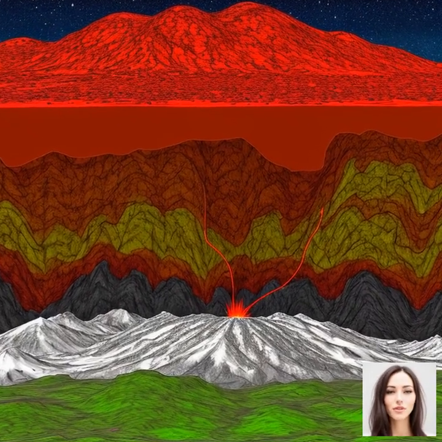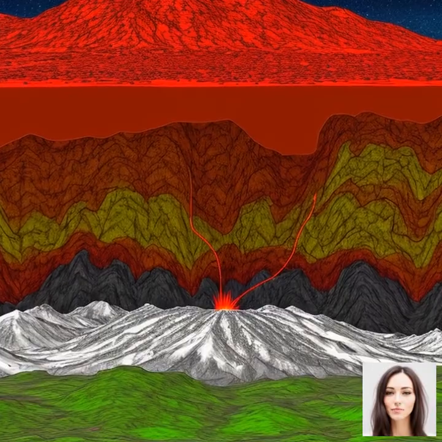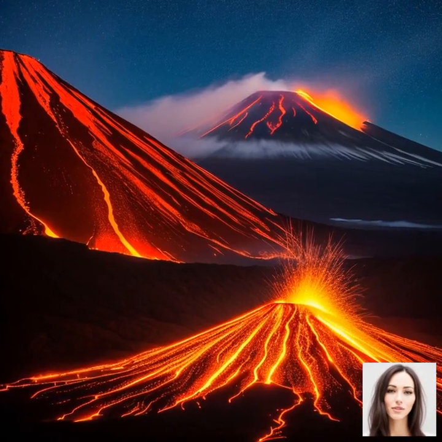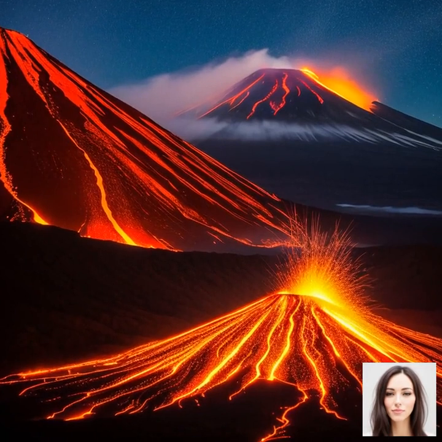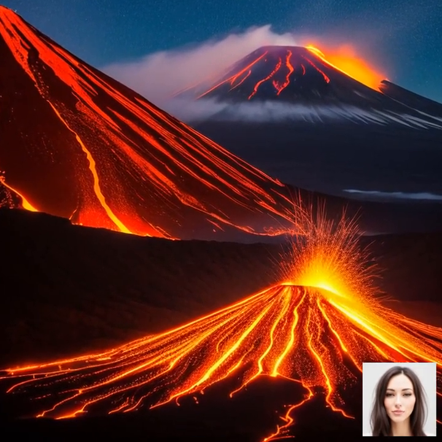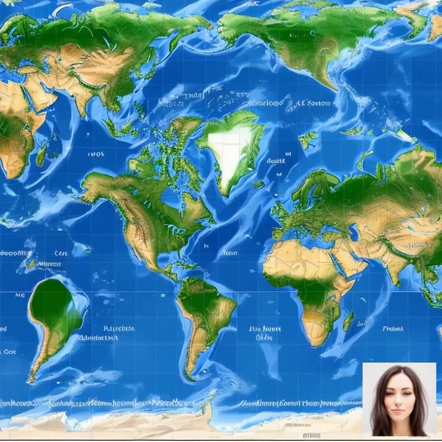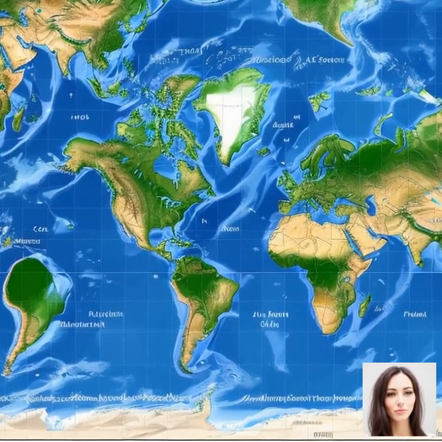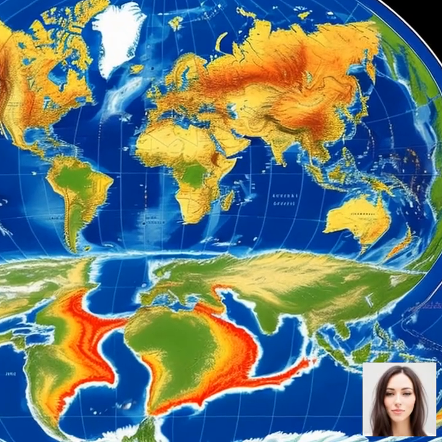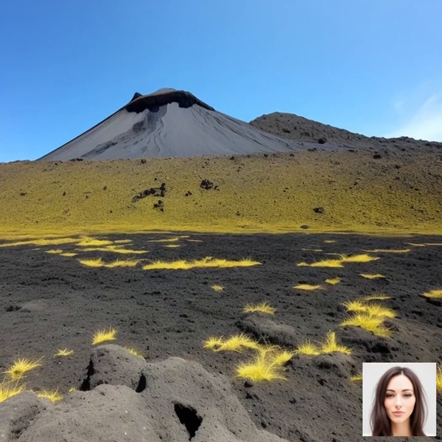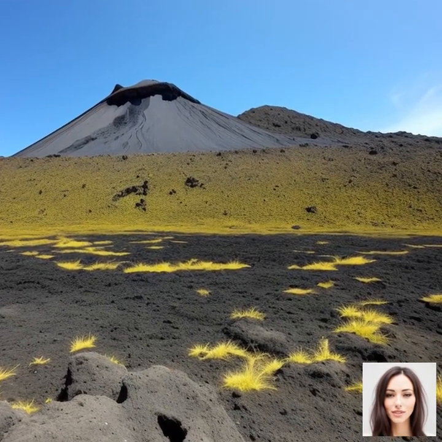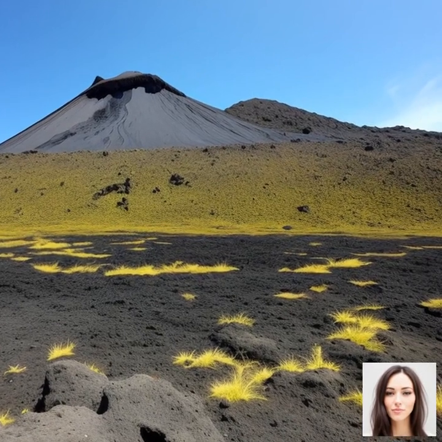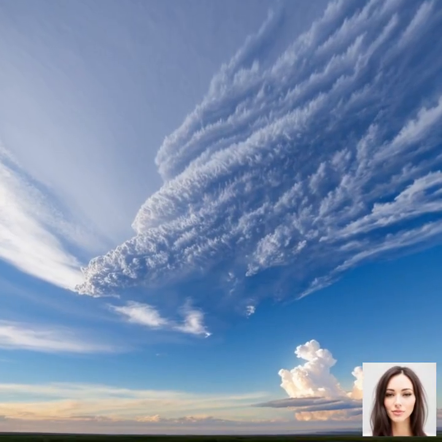Next, we have convergent boundaries. This is when two tectonic plates collide with each other. When an oceanic plate collides with a continental plate, the denser oceanic plate is forced to subduct beneath the continental plate. As the subducted plate descends into the mantle, it releases water, which lowers the melting temperature of the surrounding mantle, causing partial melting and the formation of magma. This magma then rises to the surface and forms a chain of volcanoes known as a volcanic arc. An example of this is the Pacific Ring of Fire, which has numerous active volcanoes.